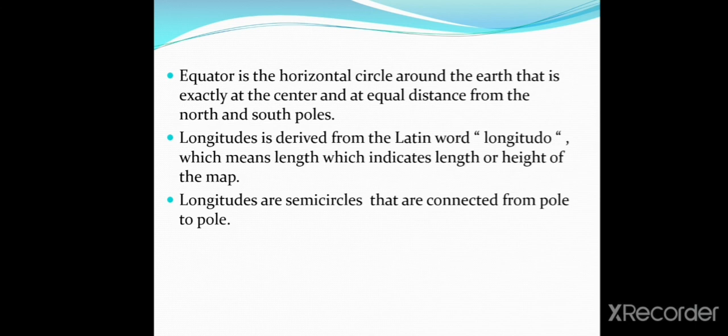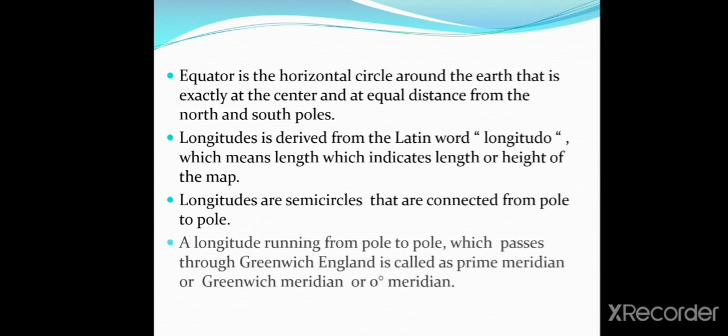Longitudes are semicircles that are connected from pole to pole. A longitude running from pole to pole which passes through Greenwich, England is called the prime meridian, or Greenwich meridian, or 0 degree meridian.